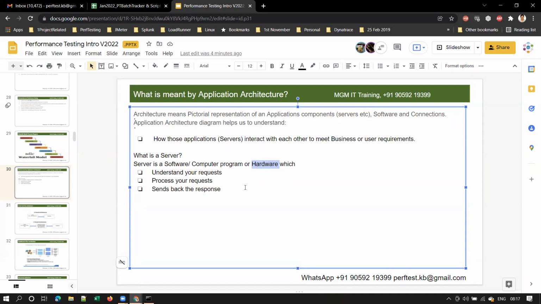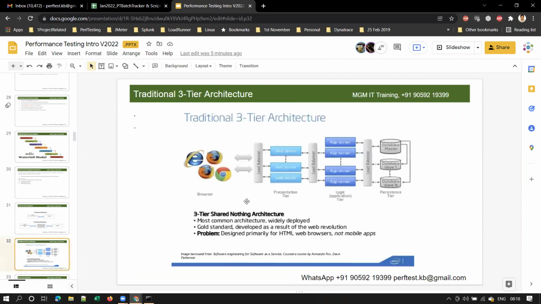What is meant by application architecture, right? That would be the question, or that is the concept that we are discussing. Architecture is nothing but a diagrammatic or pictorial representation of an application's components, software, and connections. Right? I'll show you the next one. We'll go to the next slide. Then you'll get more clarity on this.